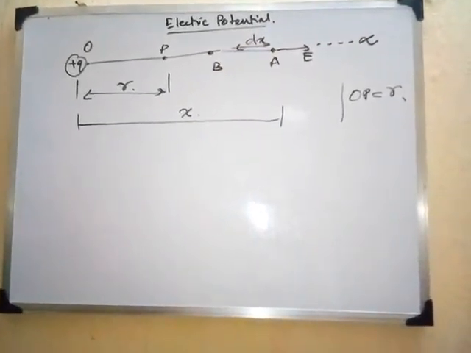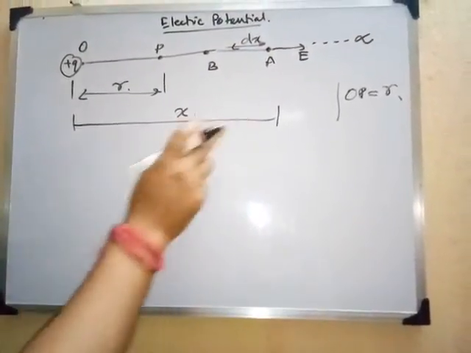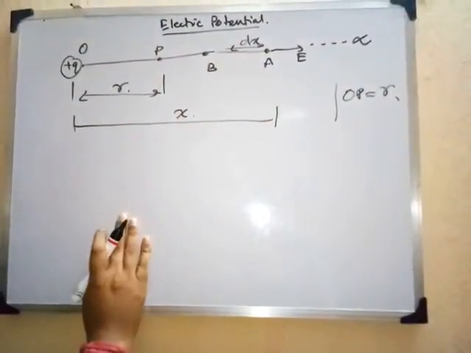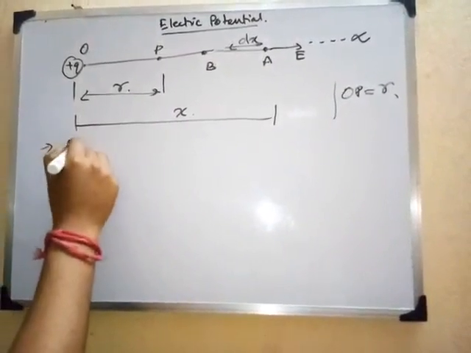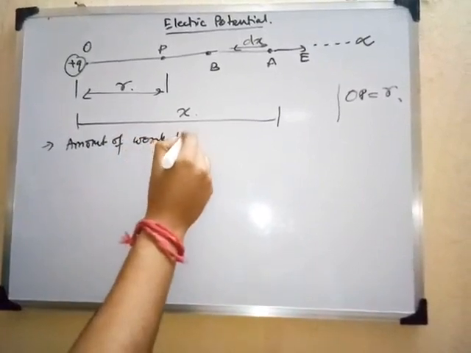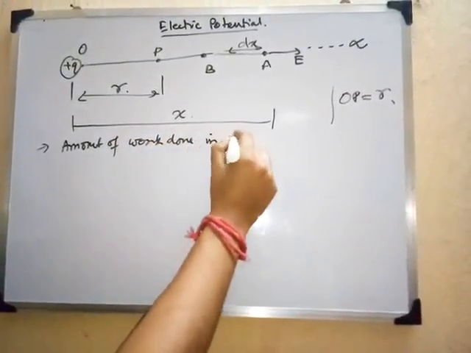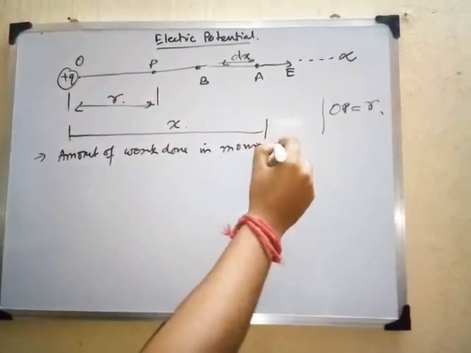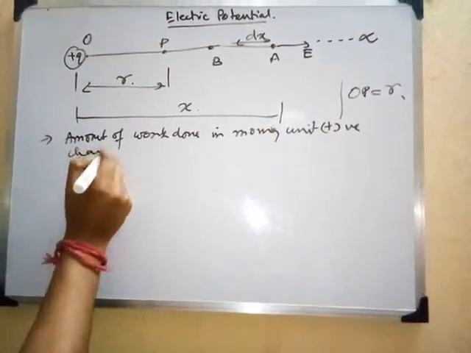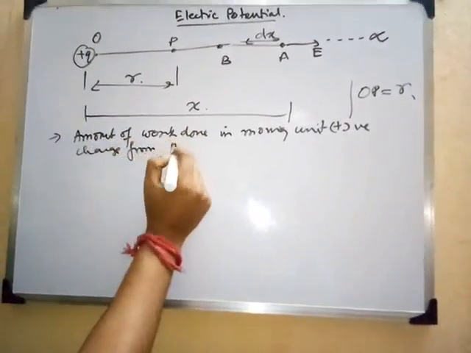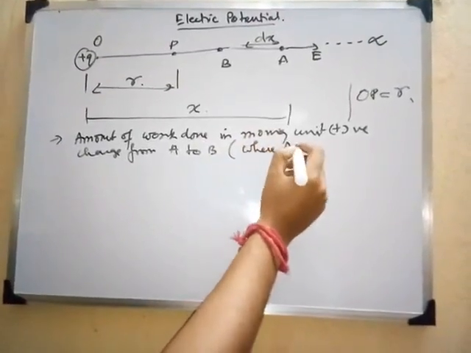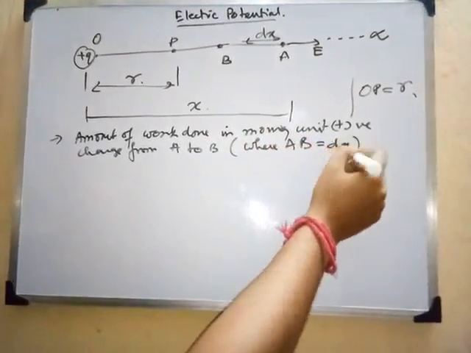So now we are going to calculate the amount of work done in moving a unit positive charge from A to B, where we consider this AB as dx, right?